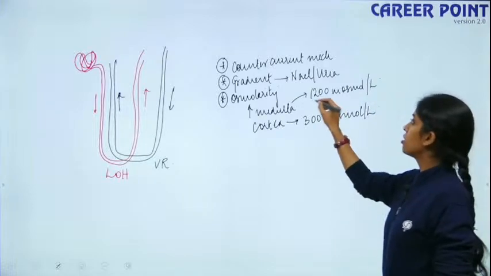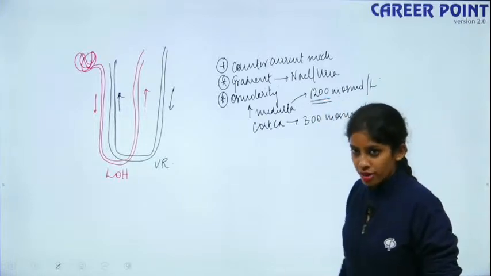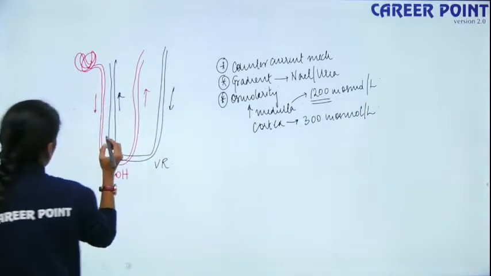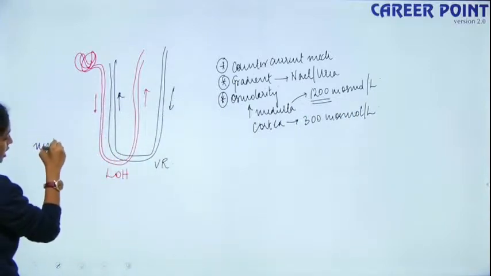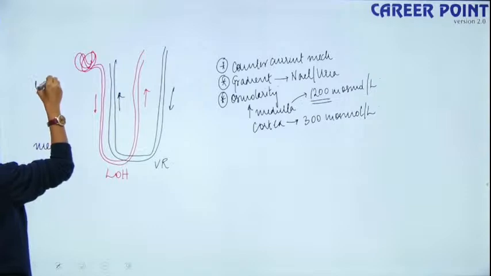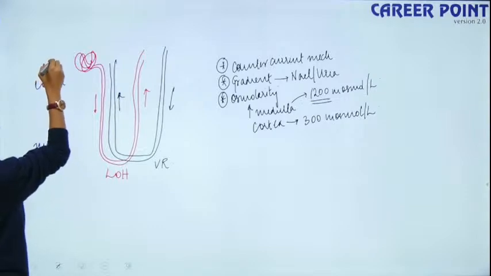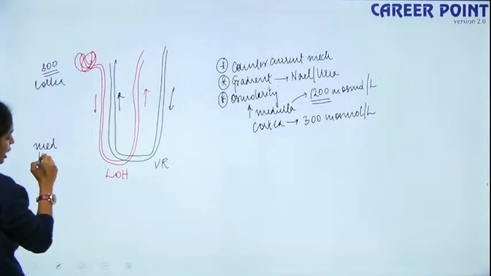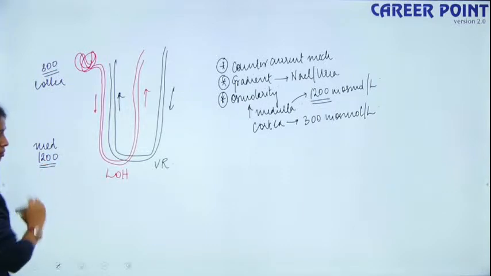So this is your medulla and this is your cortex. Here my value is 300, and here my value is 1200. Right?